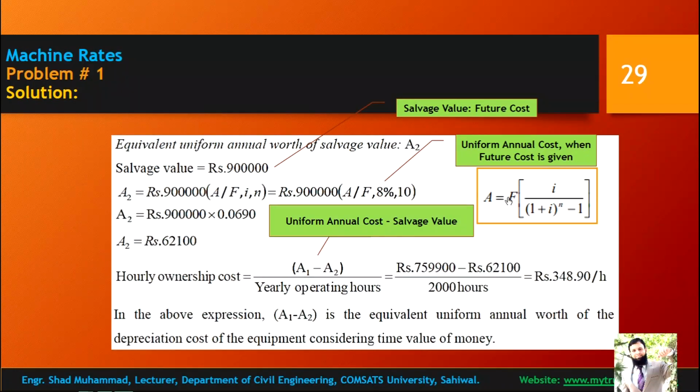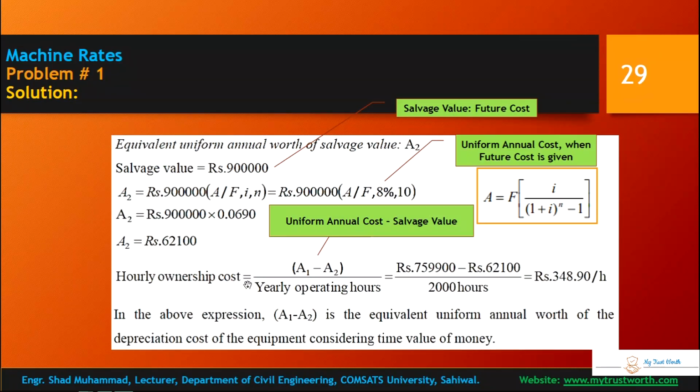You just multiply the salvage value with this factor, and you will get 62,000, which means annually you have to pay this, keeping the number of years and interest per annum.